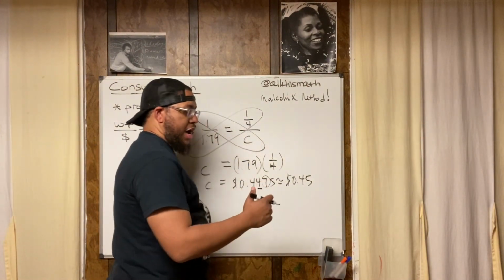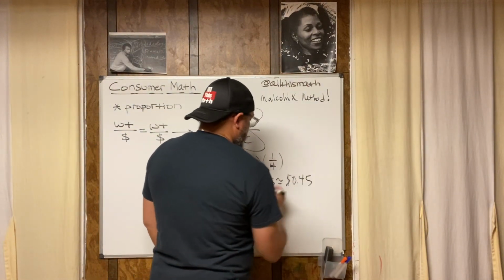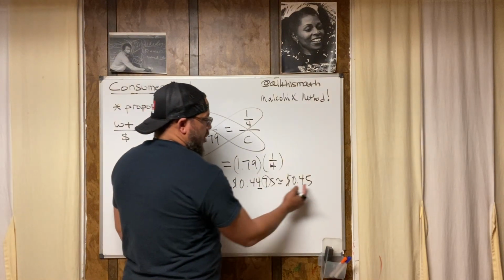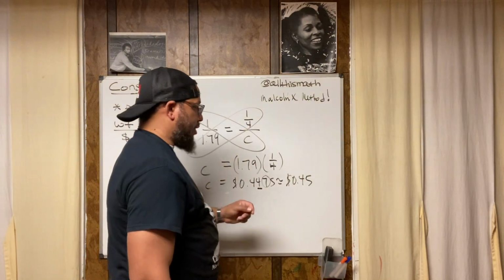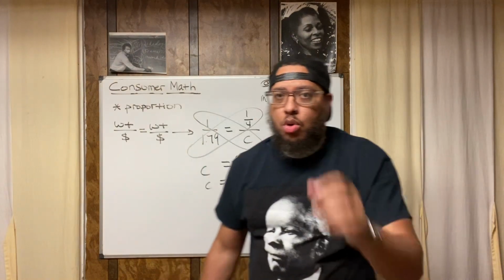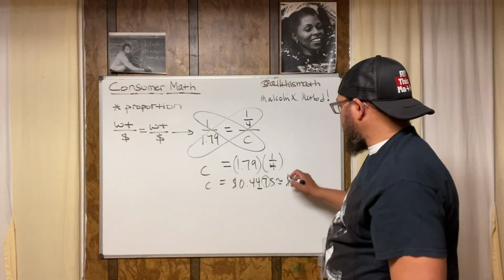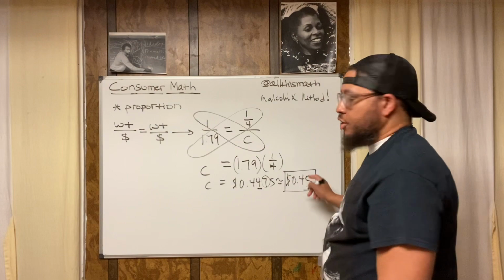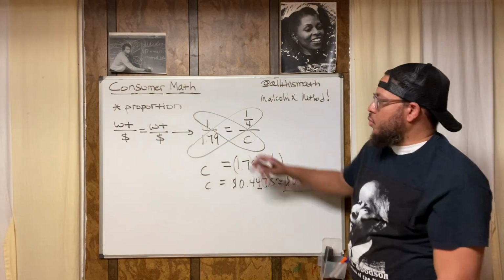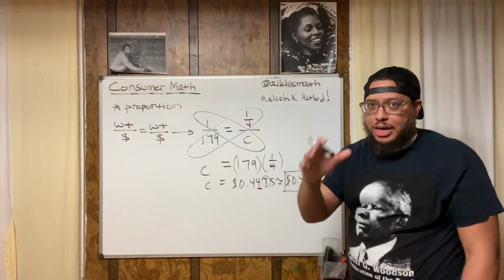Because 7 is greater than 5, this 4 goes up and turns into a 5. So that means that a quarter pound of crackers is 45 cents, if 1 pound is $1.79. Now remember what I said earlier.